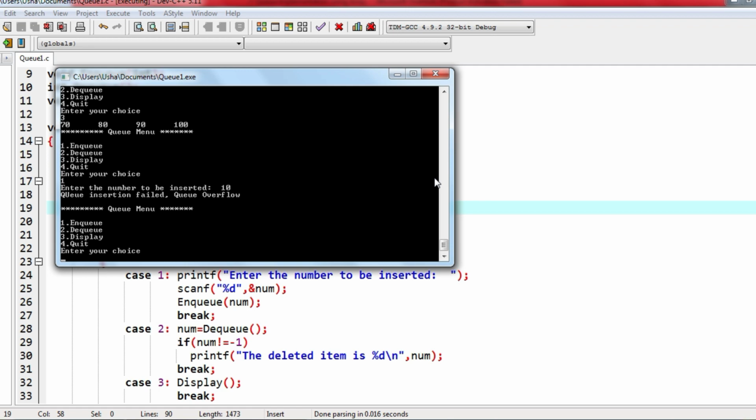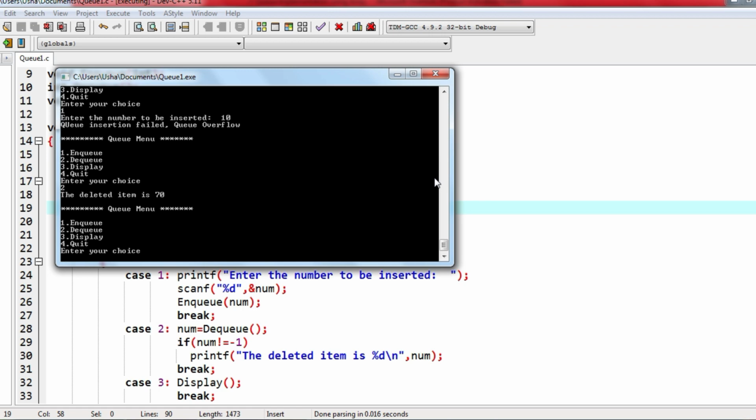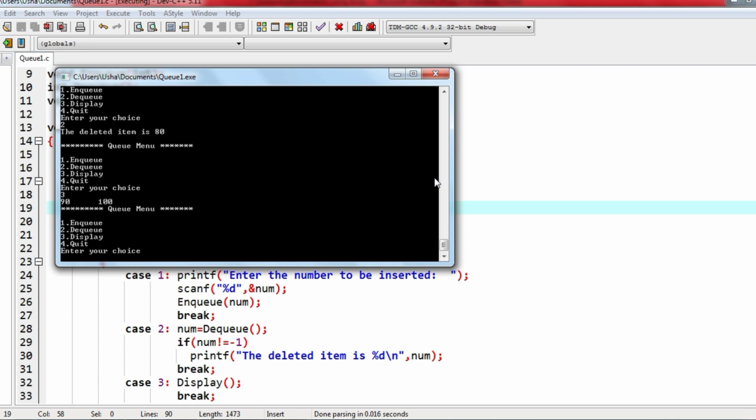now, front is 6, 7, 8, 9. Yeah, front is 6, rear is 9 right now. When I remove one more element, front gets incremented. It is 7, 8, 9. Again I will remove. Now there are only 2 elements. Front index variable is 8. Rear index variable is 9. Now I'll delete one more.